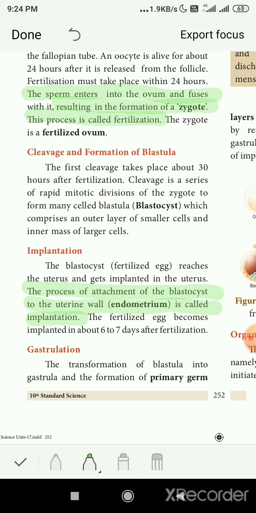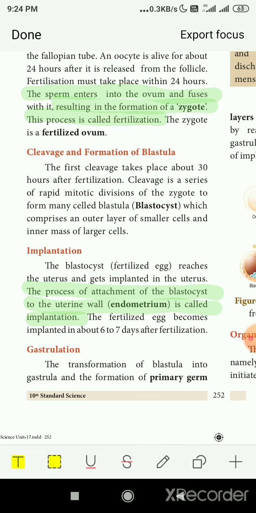Okay, the fertilized egg becomes implanted in about 6 to 7 days after fertilization. After fertilization, within 6 to 7 days, this egg will go and get fixed. So after the fertilization is over, the first cleavage will be formed. It will have many layers: the outer layer will be thin and inside it will be thick. After this, the fertilized egg moves into the uterus and gets implanted there, and after getting implanted, it starts its development. Only after 6 to 7 days does it get implanted or fixed into the uterus.